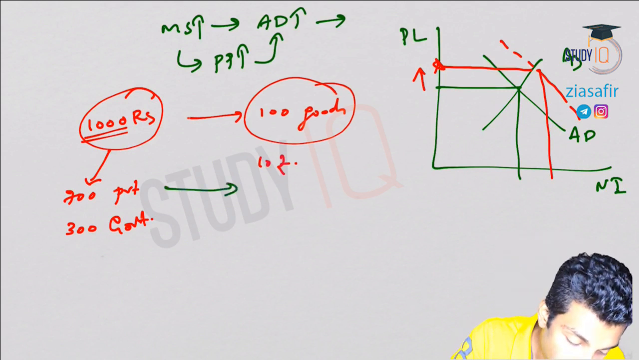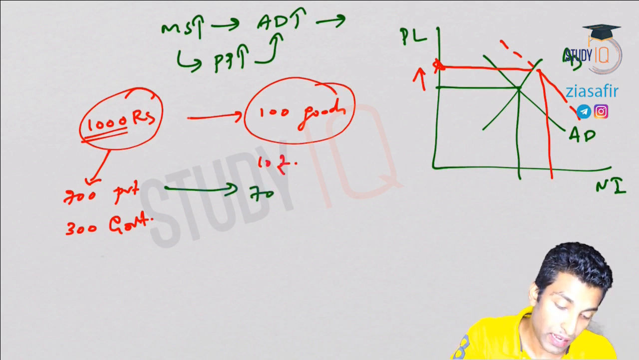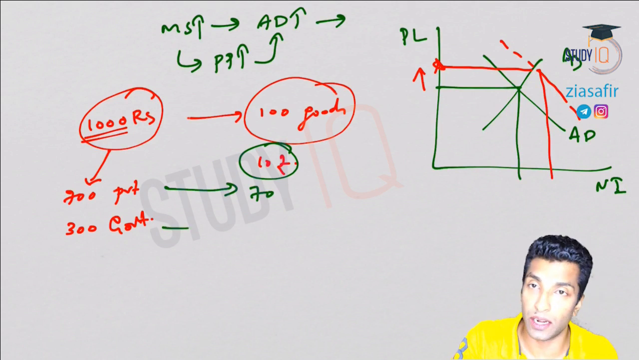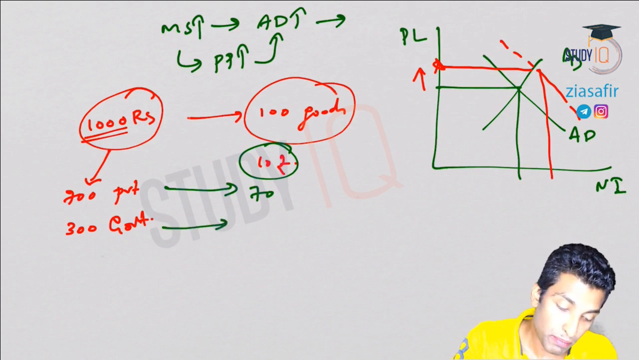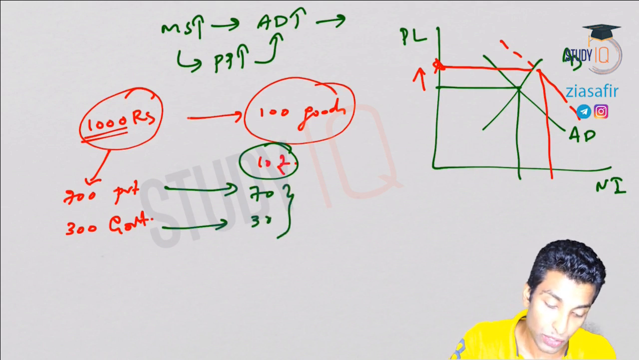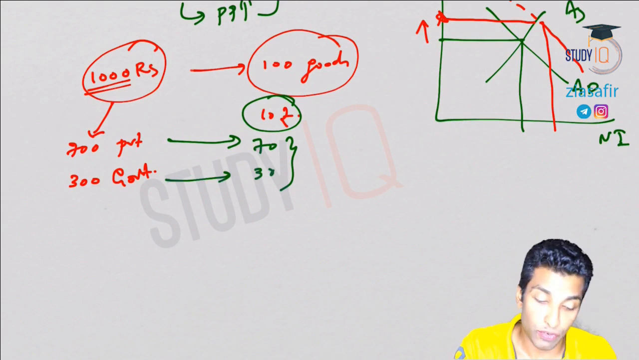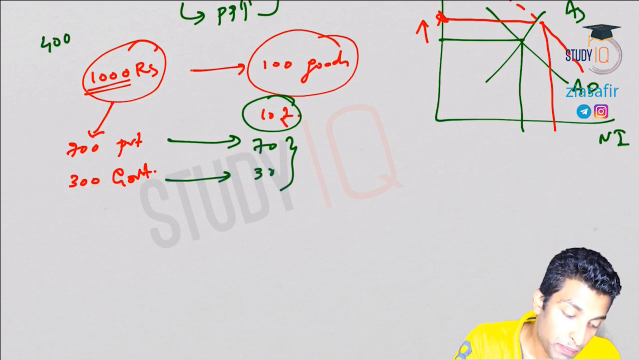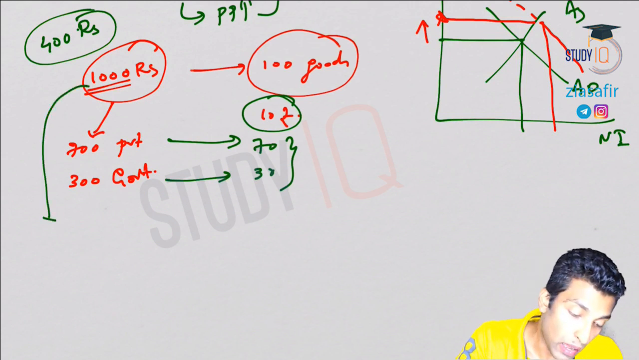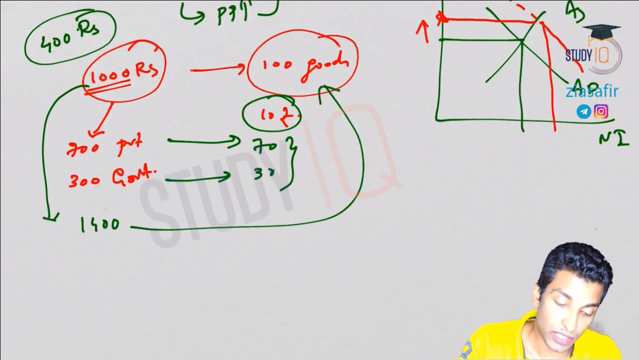So how many goods can the private sector buy? Out of 100 goods, 70 can be bought by the private sector by spending 700, because one good costs 10, and with 300 rupees, 30 goods could be bought by the government. Now imagine a situation where the government is printing some excess currency. Let's say 400 rupees extra is printed. Now how much currency is there in the market? Let's say 1400, but goods remain the same.